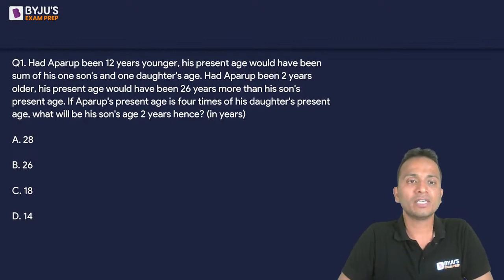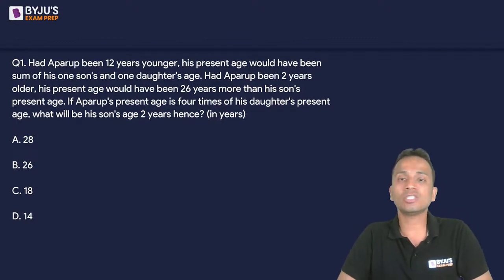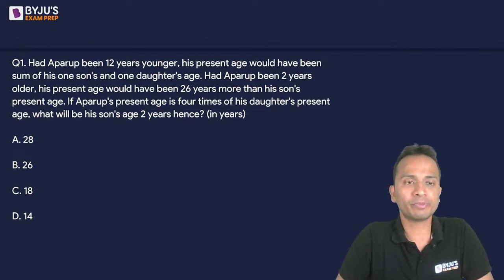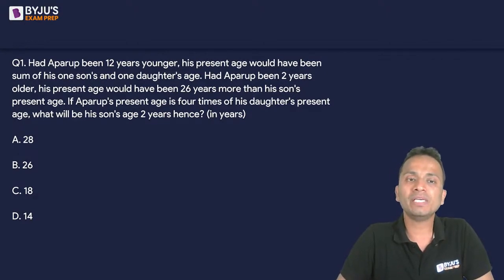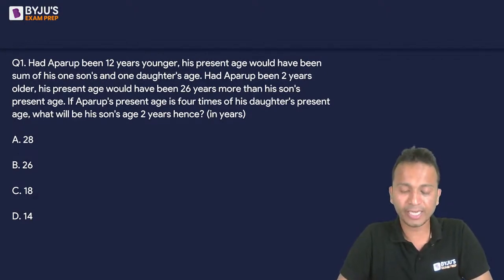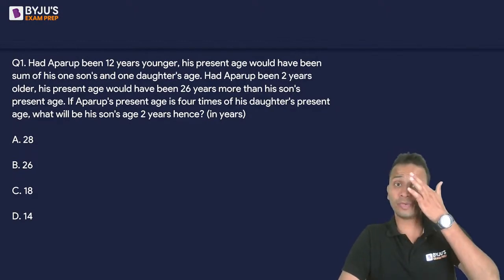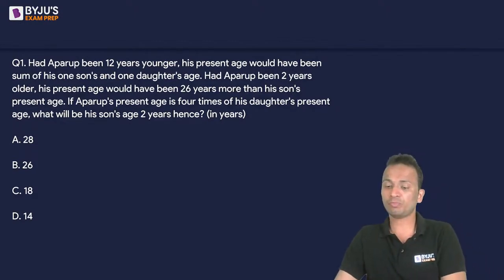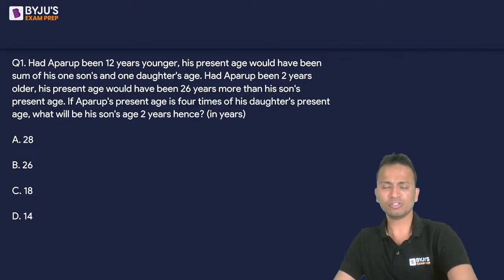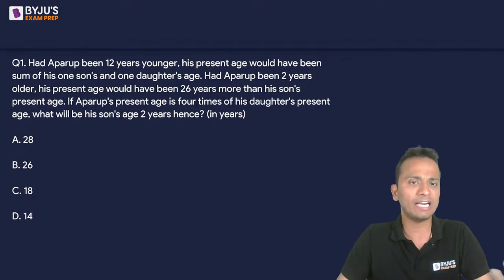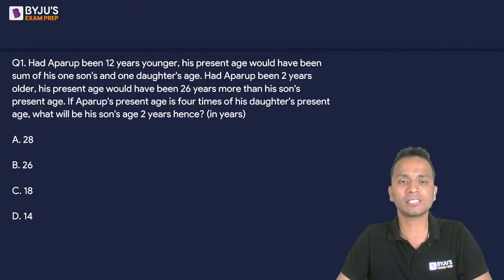Now, if Aparup's present age is 4 times his daughter's present age, what will be his son's age 2 years hence? This is what you'll have to find out. So, this is a question of equations, the age problems. Very simple thing. You just need to frame some equations and find out whatever is being asked here.